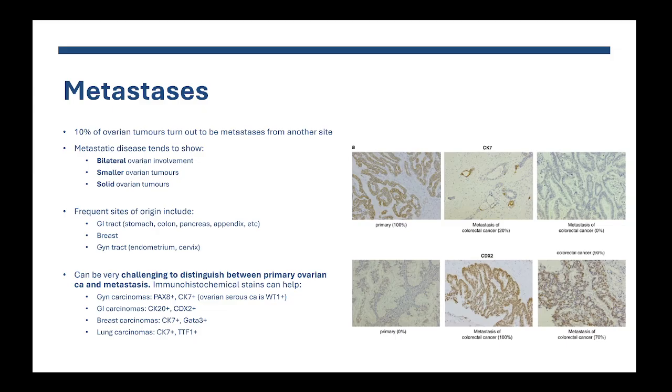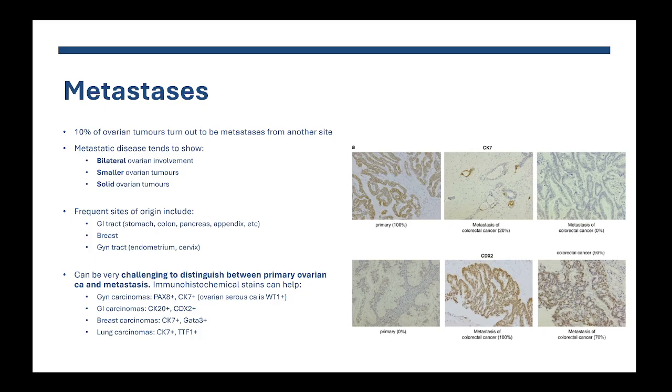Okay, so we have a few markers that tend to identify primary gynecological cancers. For example, PAX8. When PAX8 is positive, that's usually an indicator of a gyne origin. Cytokeratin 7 as well. And WT1 can also be positive, particularly in ovarian serous tumors.